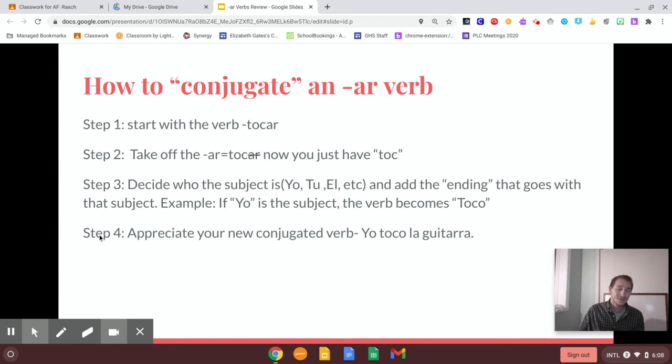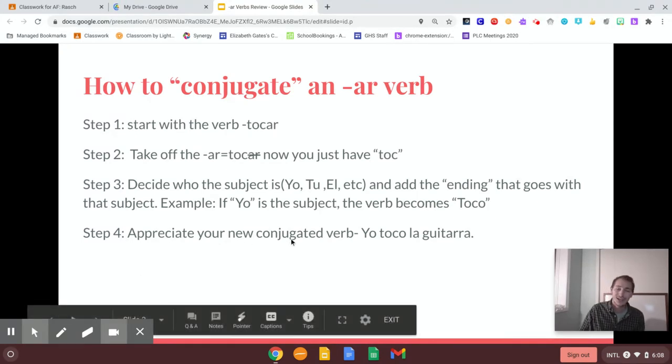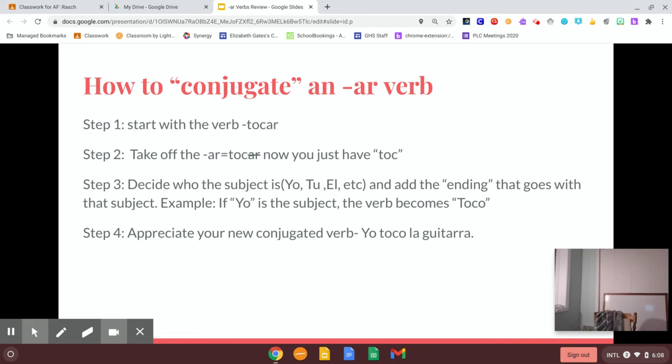All right, now step four, you should take a step back and just appreciate the hard work you did conjugating that verb. Yo toco la guitarra. I play the guitar. See? Yo toco la guitarra. I play the guitar. There.